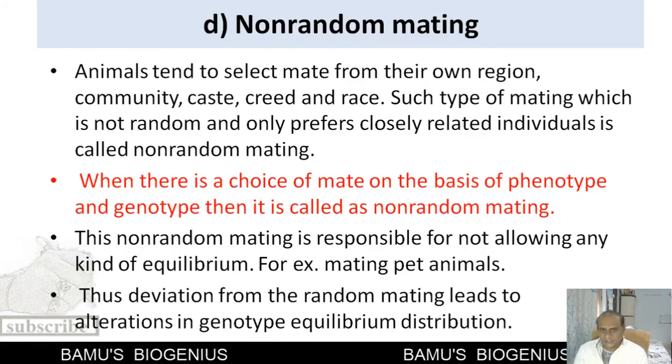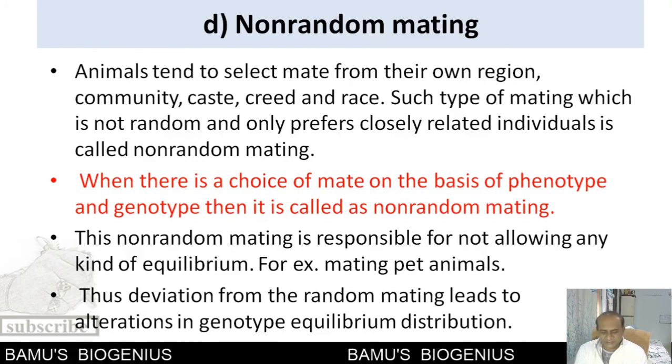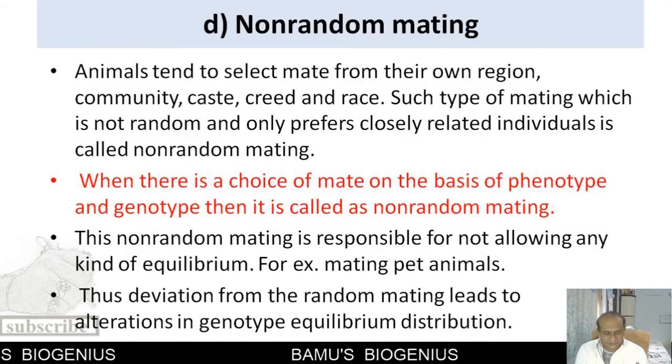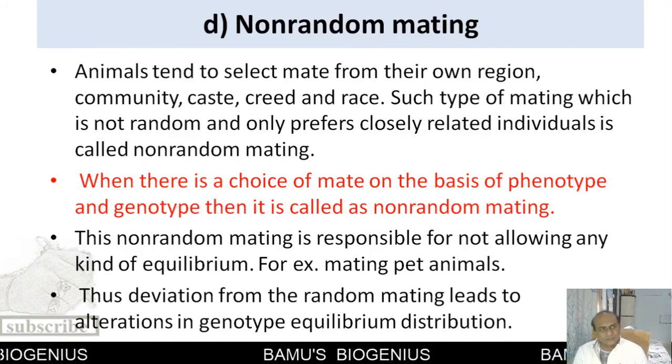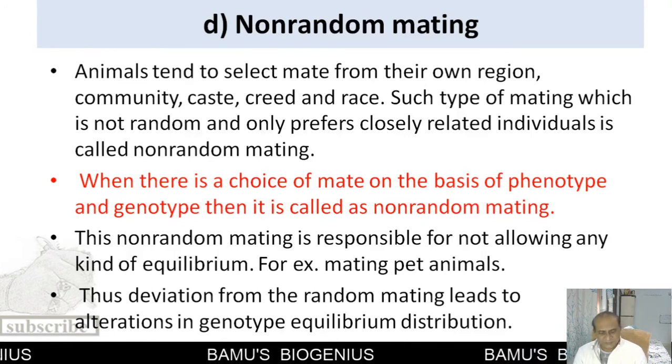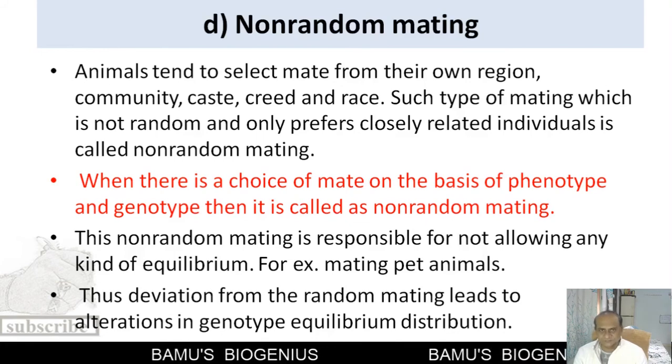This is how the animals which are placed in a particular region tend to mate with the individuals which are in their own region. So this is known as inbreeding depression, and inbreeding depression brings about the change in the allelic frequency.